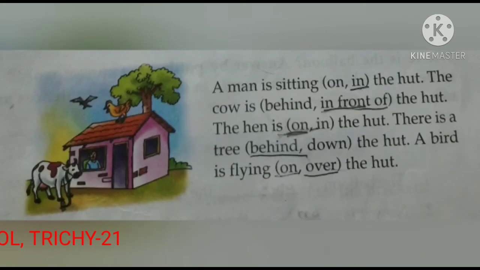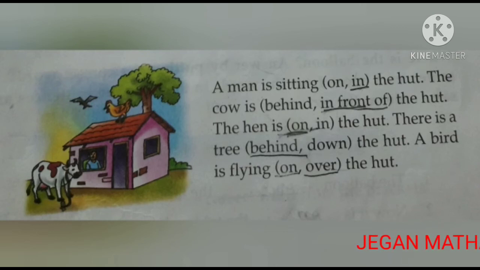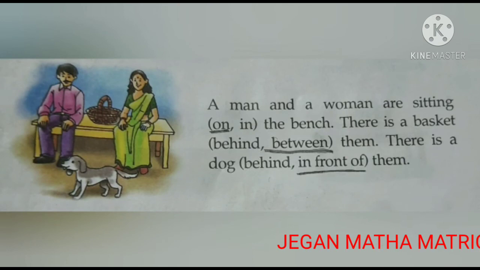The next one, a man is sitting in the hut. The cow is in front of the hut. The hen is on the hut. There is a tree behind the hut. A bird is flying on the hut.